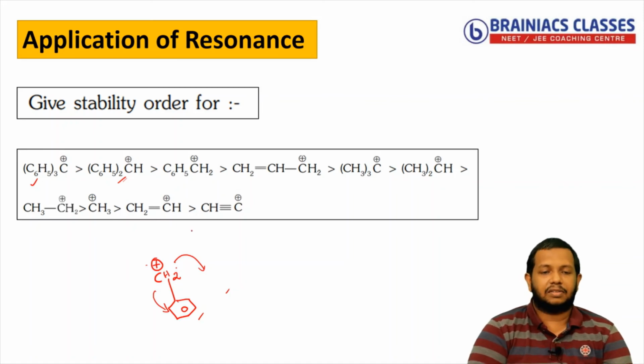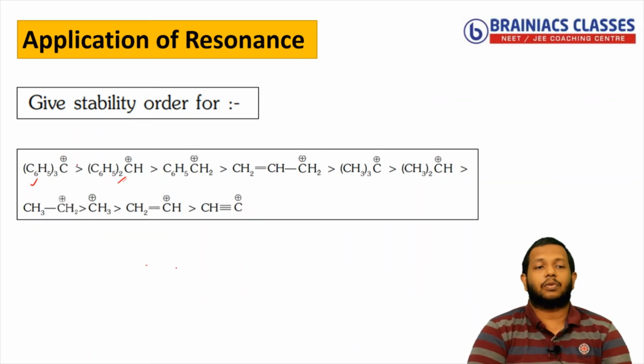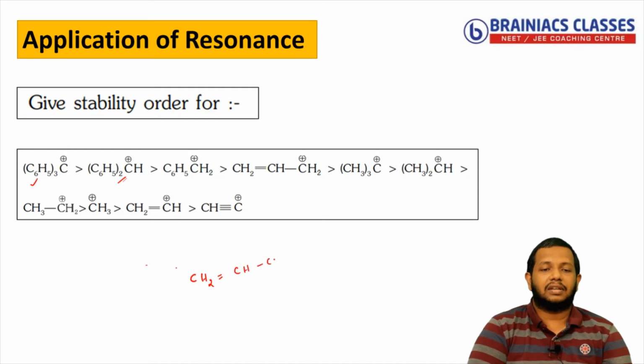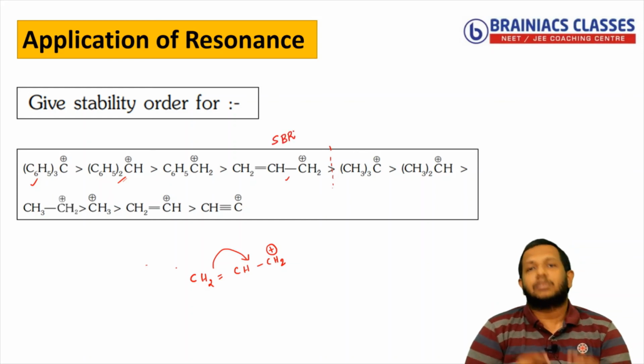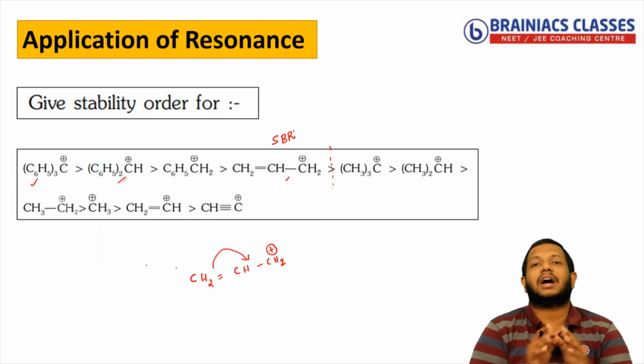Now I know that with each benzene ring it can create around 5 resonating structures. So for the first one around 15 possible, then 10 possible, the third one again some 5 possible, and then coming to the next one, you can see CH2 double bond CH, then CH2 plus. Again the double bond will shift towards here, so you will get 2 resonating structures. That's the reason why it is coming here. So until this, all these species are stabilized by what effect? Stabilized by resonance. That's why I always say resonance will have the highest priority.